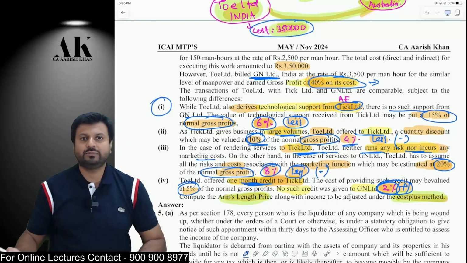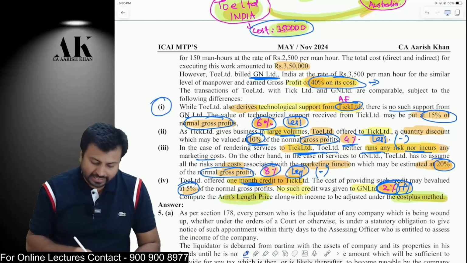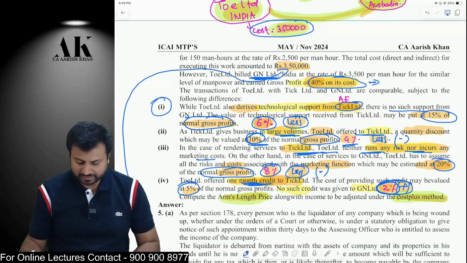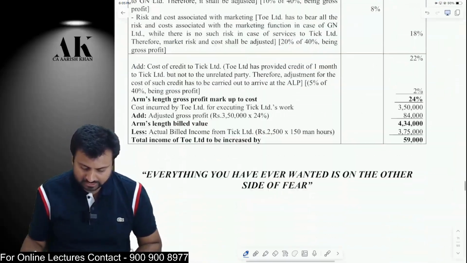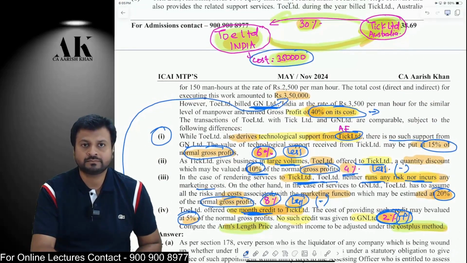So the first 3 items will be reduced. The fourth item will be added. That will give me the arm's length GP. That arm's length GP I will apply on my cost of 3.5 lakh. That will give me my arm's length price. So this is what this paper is all about. Just go through it. And this last question is one of the most important questions of this particular paper.